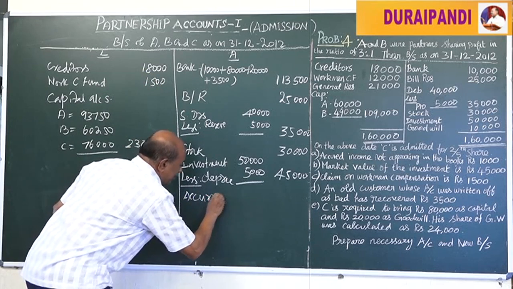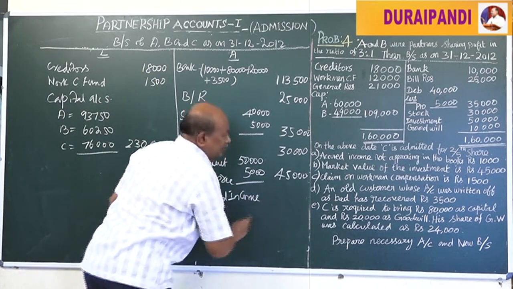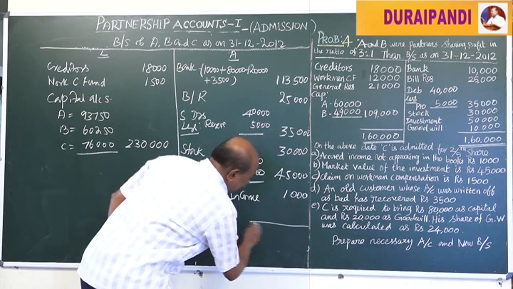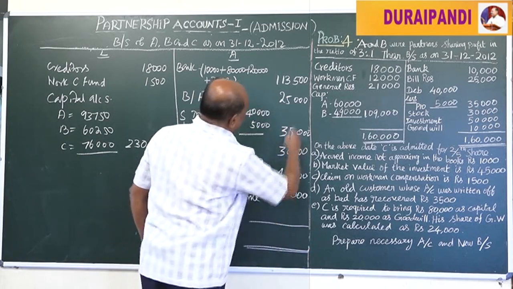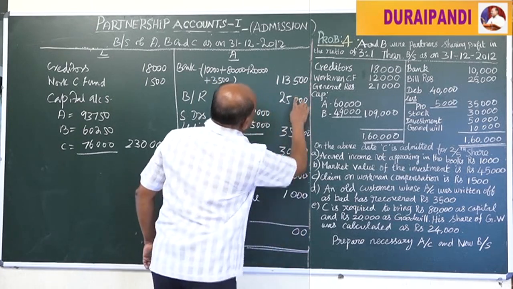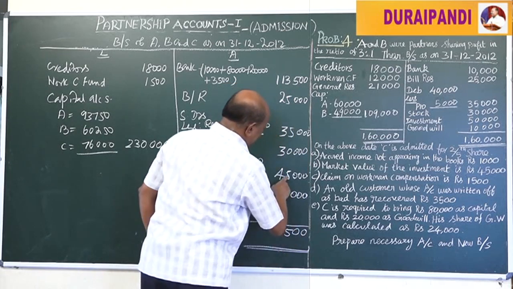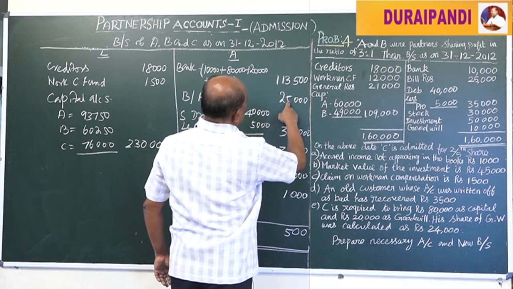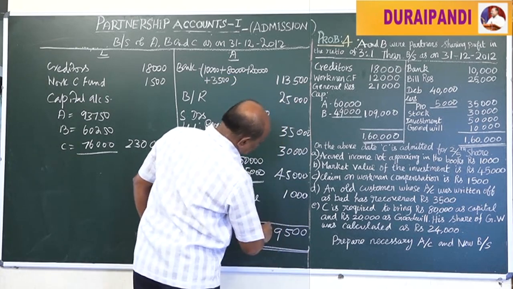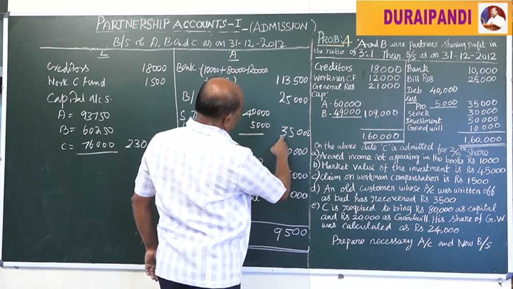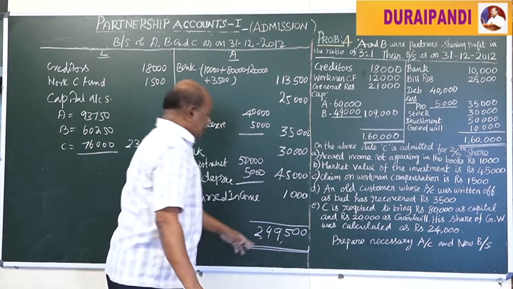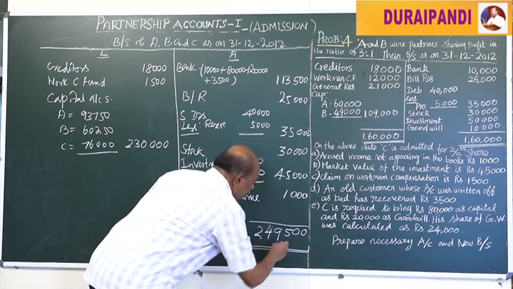Accrued income, that is 1,000 rupees. Put a total: two lakh 49,500.